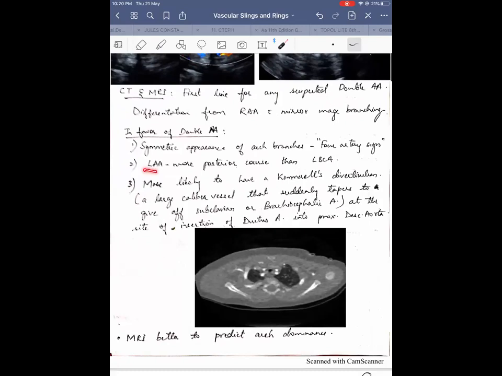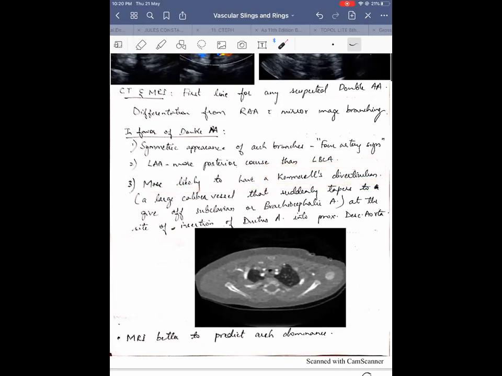Left aortic arch. If there is a left aortic arch, as in a double aortic arch, it courses more posteriorly than the left brachiocephalic artery, in a mirror image with a right aortic arch. So the left aortic arch courses more posteriorly than the left brachiocephalic artery. That is one of the clues that you can get on CT or MRI. And again, they are more likely to have a Kommerell's diverticulum.